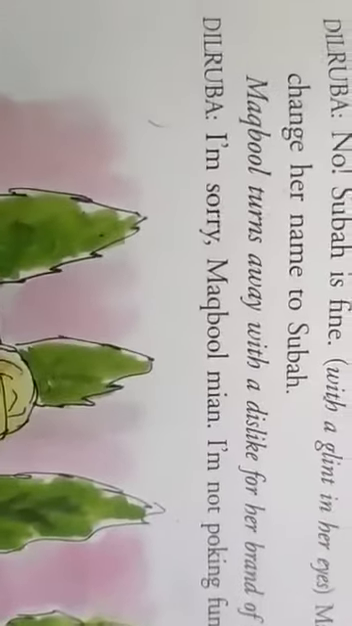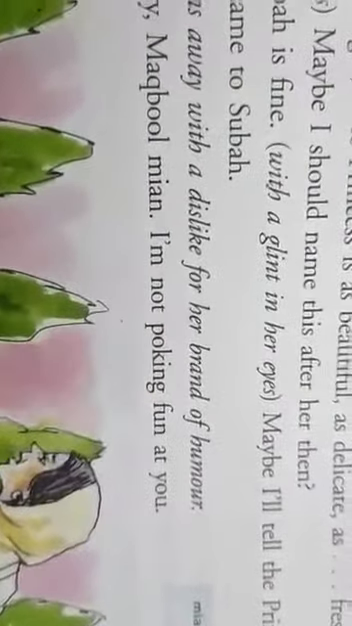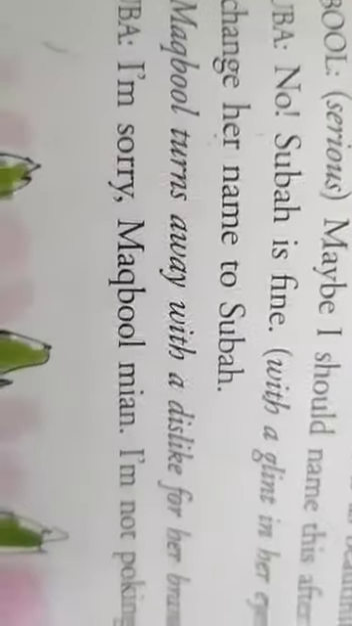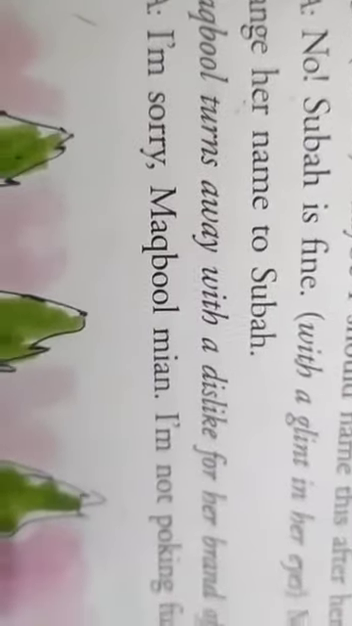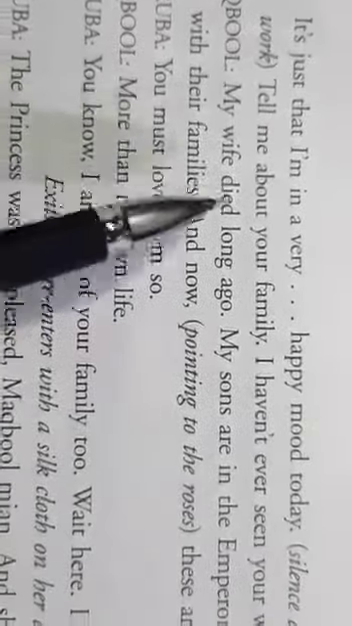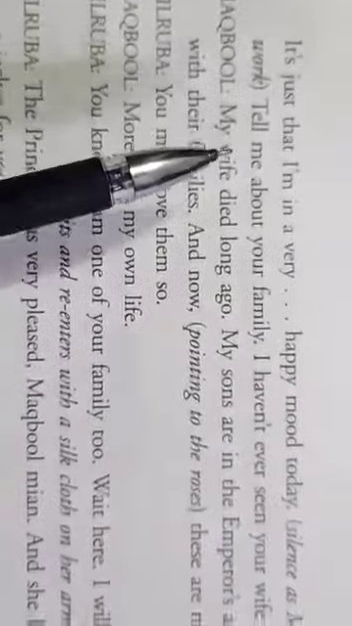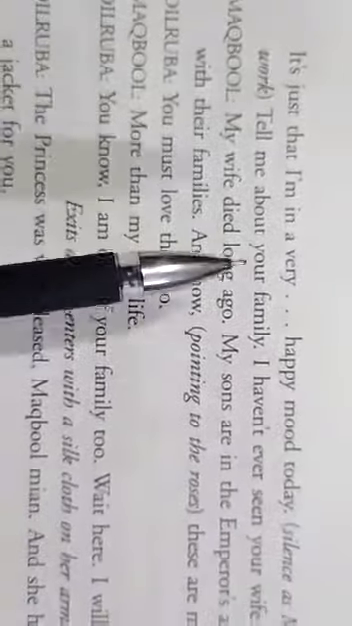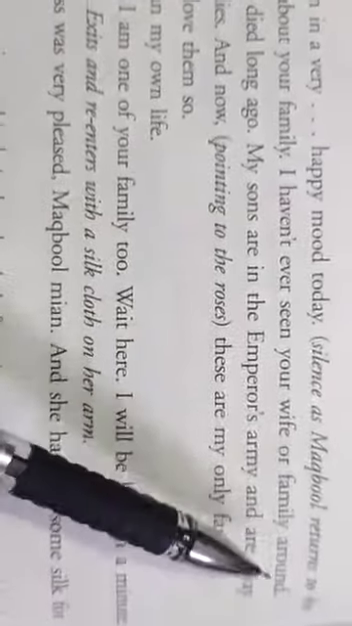So Dilruba then says, I am sorry, Maqbool Mia, I am not poking fun at you. Now here Dilruba says sorry to Maqbool, and she further says that she is not teasing or making fun of him. It's just that I am in a very happy mood today. Silence as Maqbool returns to his work. So there was silence. Tell me about your family. I haven't ever seen your wife or family around.